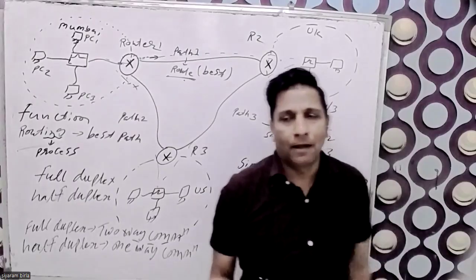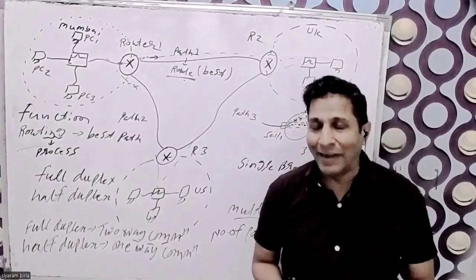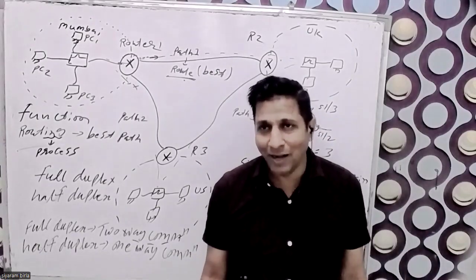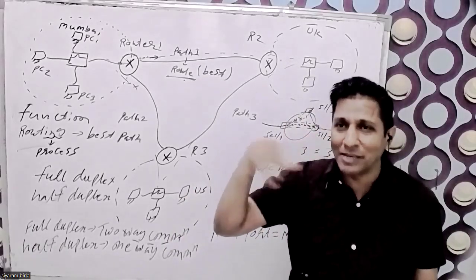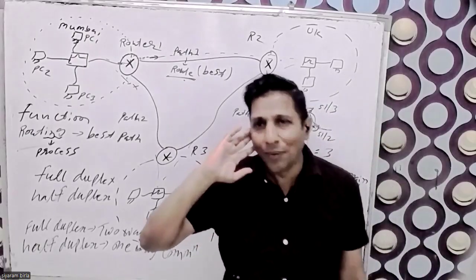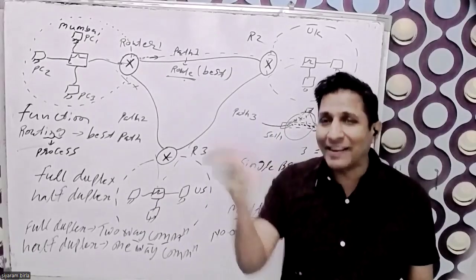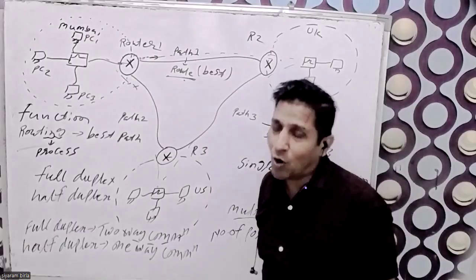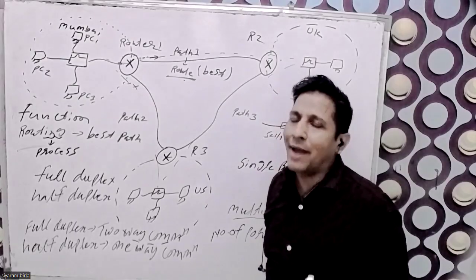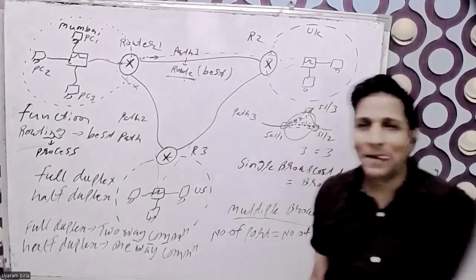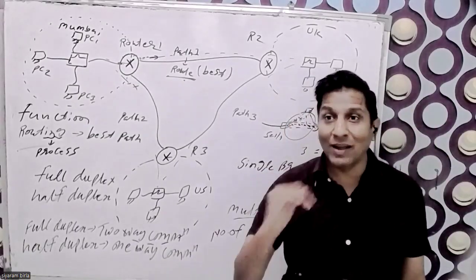Take the walkie-talkie, which the military in every country uses. They pass the message, and after that they say "over." Then another person talks. At the same time, two persons cannot talk on a walkie-talkie. If they talk at the same time, both voices will collide and data will be dropped. So the walkie-talkie is the best example of half duplex.